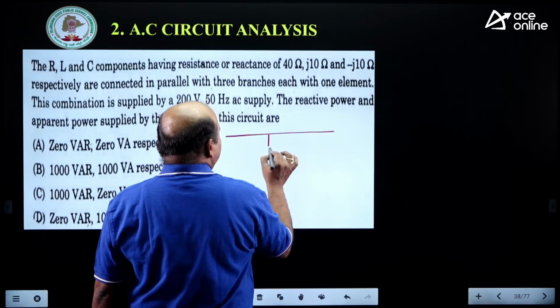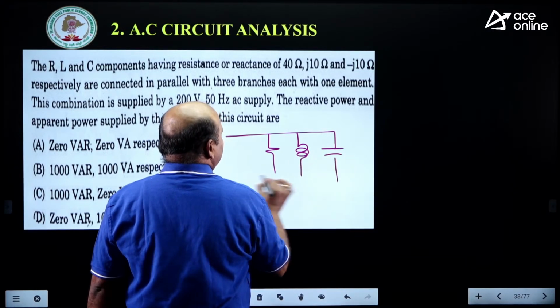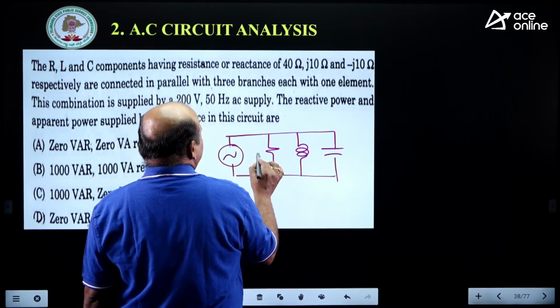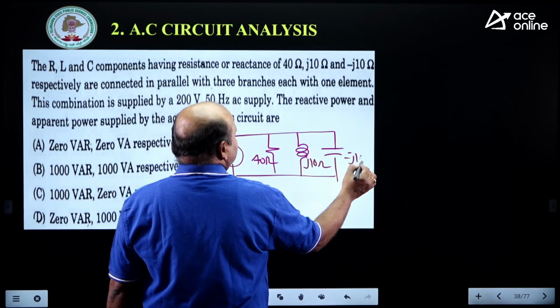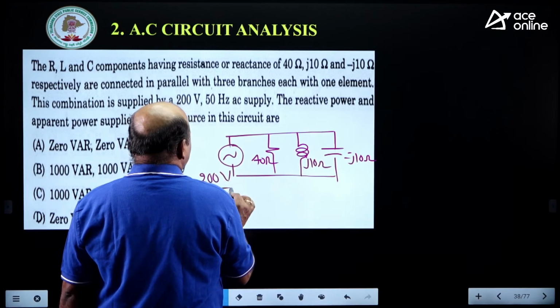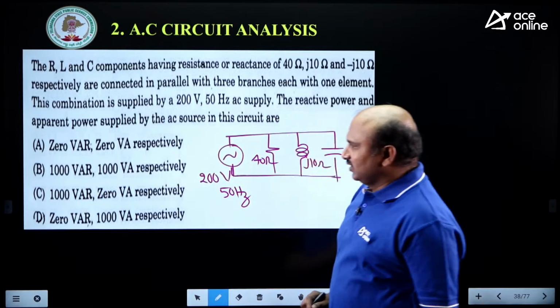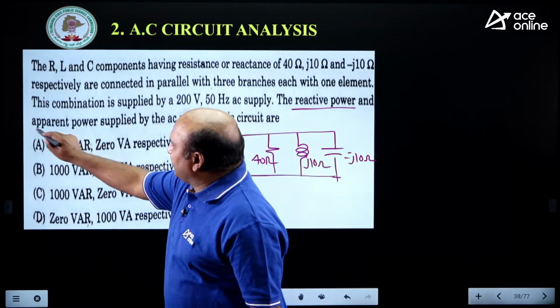Guys, he has taken a resistor, inductance and capacitance, each one element in its own branch. This is 40 ohms, this is j10 and this is minus j10, totally applied across 200 volts, 50 hertz. It's very simple here. Once you see that, what does he want? Reactive power and apparent power.